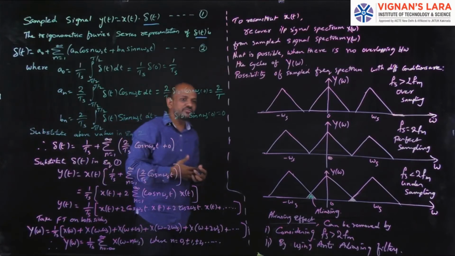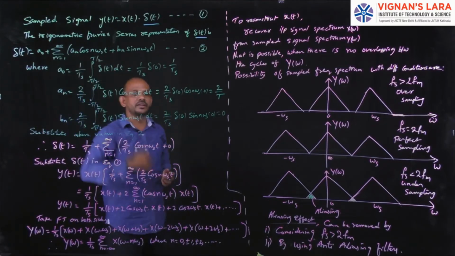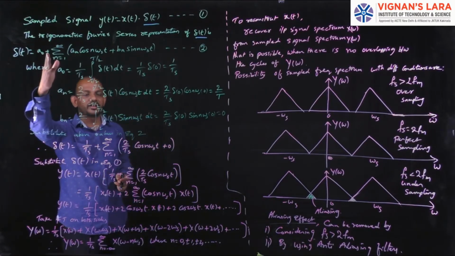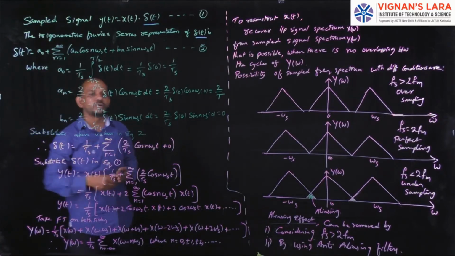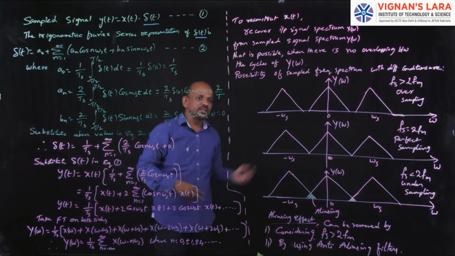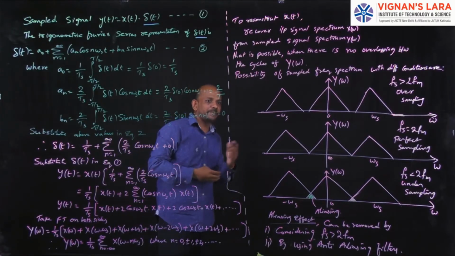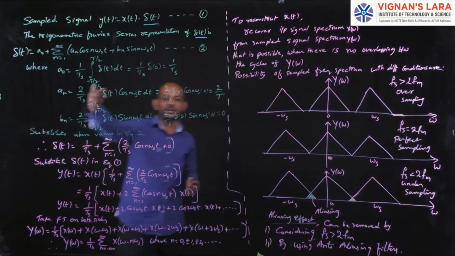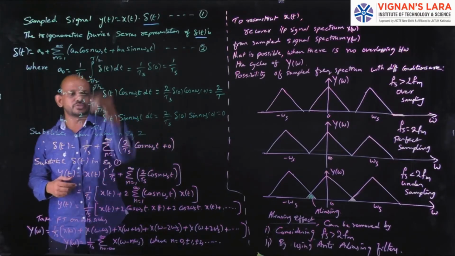We have the formulas for finding the constants a naught, an and bn. We know that a naught will be found by the formula: a naught will be equal to 1 by ts. Actually in the formula you will write 1 by t, but here it is all with respect to the sampling frequency or sampling period. Hence we have to write 1 by ts integral minus t by 2 to t by 2.